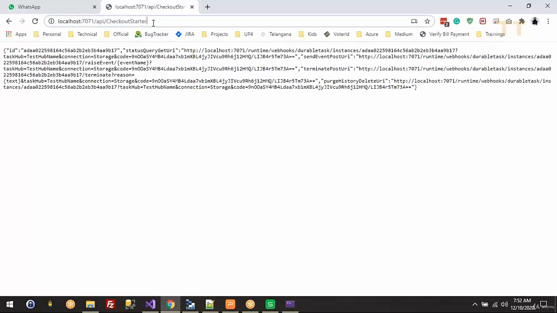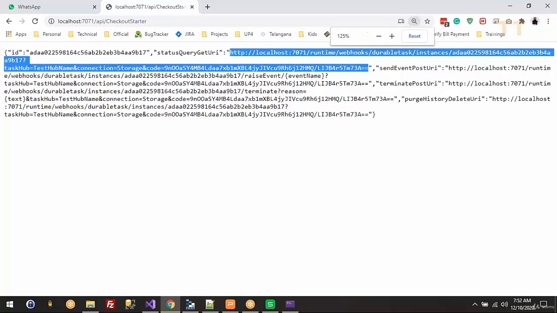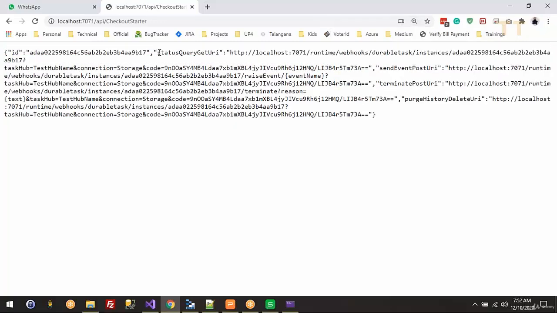Once you start executing this, it is returning some URLs and APIs for us. The status query URL is important for us. If I take this one, the first one, expand this, zoom out, I'm taking this URI, the status query URI.